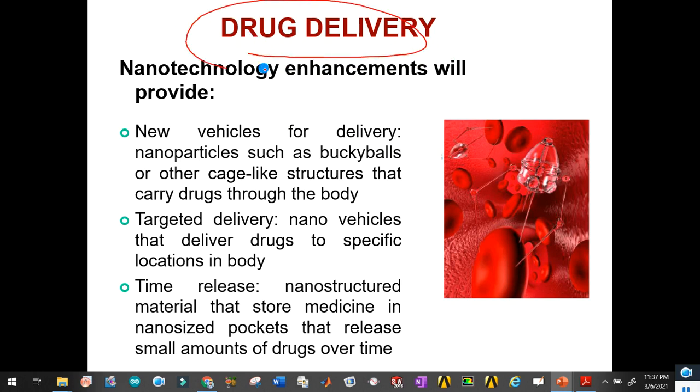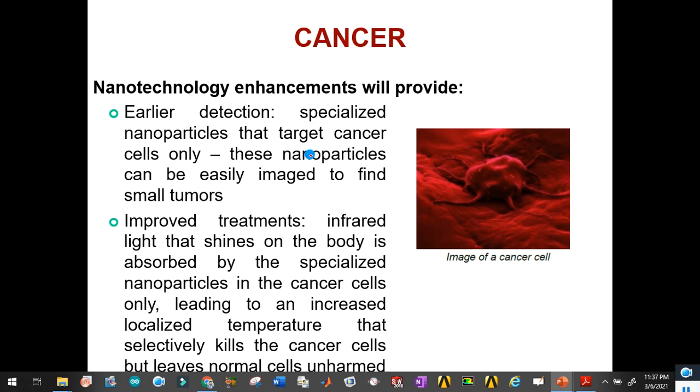Similarly, drug delivery you can also see, and in case of cancer cells, earlier detection can be performed using specialized nanoparticles that target the cancer cells only. These nanoparticles can be easily imaged to find small tumors. So in this way we can go for the treatment of small tumors using nanoparticles. For improved treatments, infrared light that shines on the body is absorbed by the specialized nanoparticles in the cancer cells only, leading to an increased localized temperature that selectively kills the cancer cells.